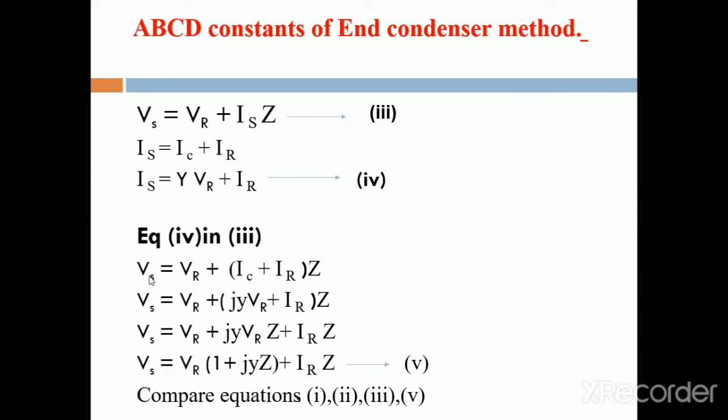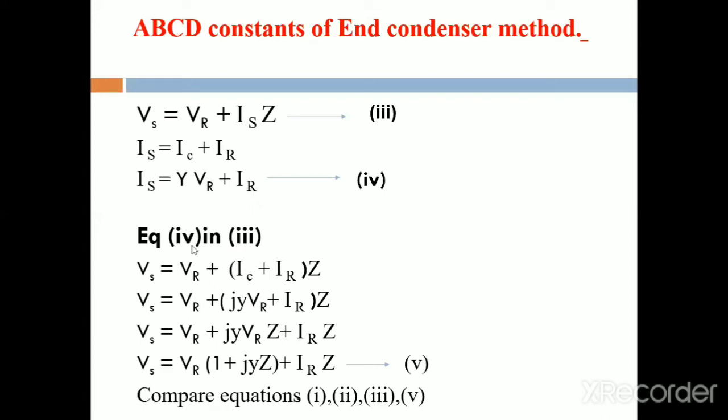Then Vs is equal to Vr plus Is into Z. Substitute equation number 4 in equation number 3. This is equation number 4 and this is equation number 3. That means replace IS by YVR plus IR.